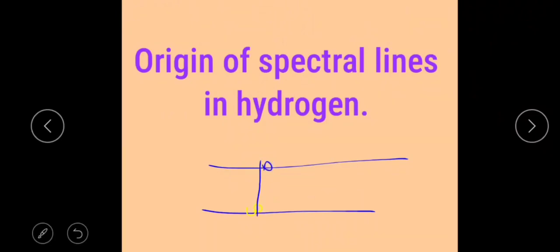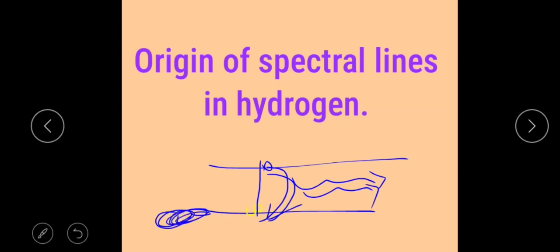But it is not a permanent state, and it will return to the ground state. While returning, it emits a certain amount of radiation, equal to the energy difference between these two levels. Once excited, it has the higher energy, but it immediately returns to the ground state. While returning, the extra energy is emitted in the form of radiations.